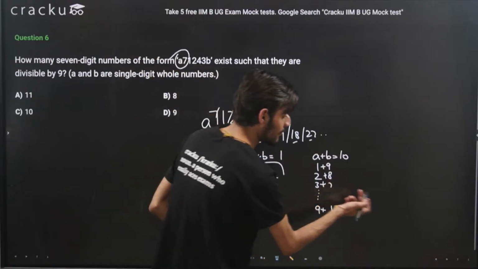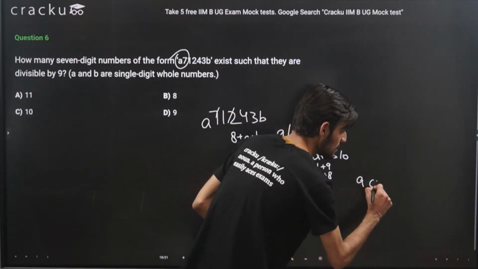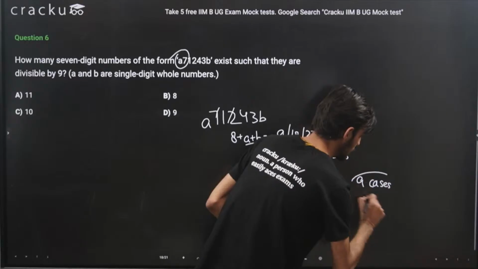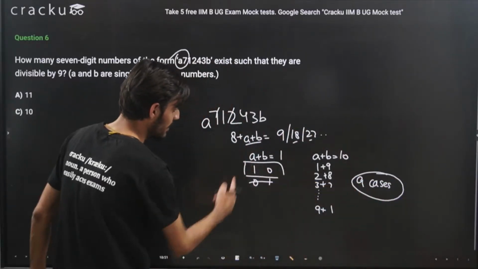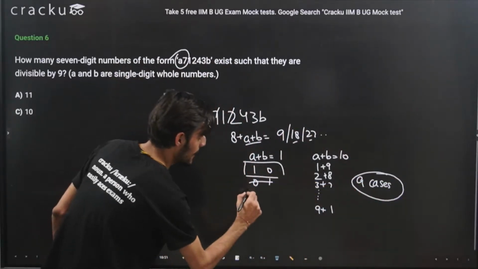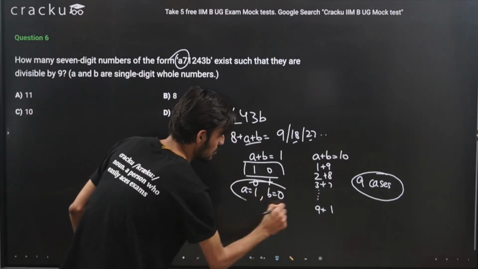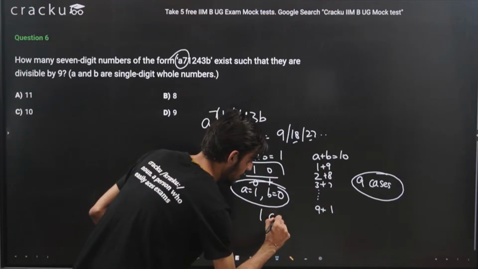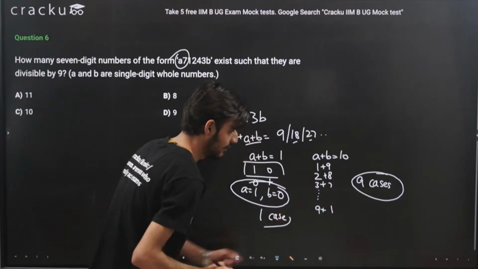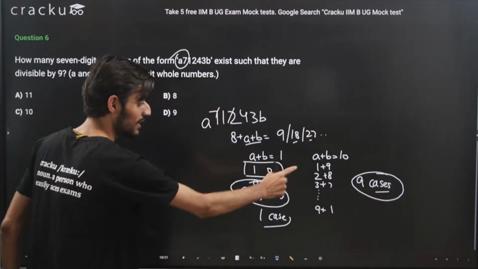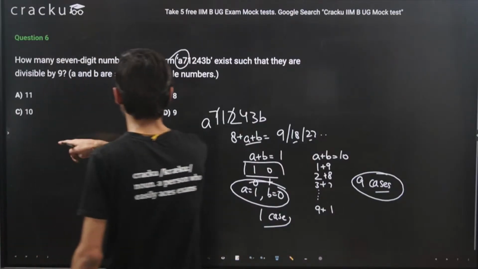So in total it will have 9 cases. And here it has only one case, that A is equal to 1 and B is equal to 0. So one case is possible here and 9 cases are possible here. So total 9 plus 1, that is 10.